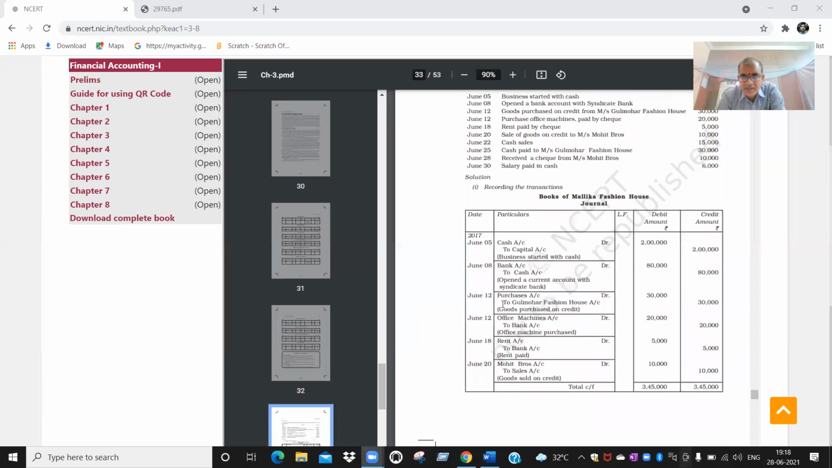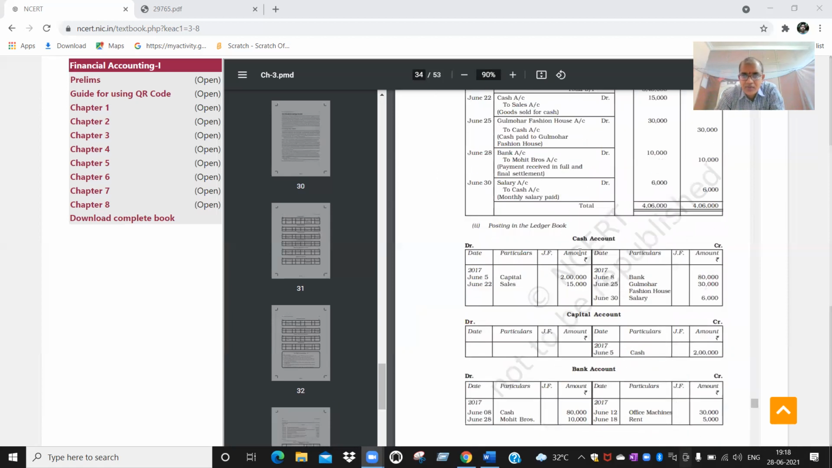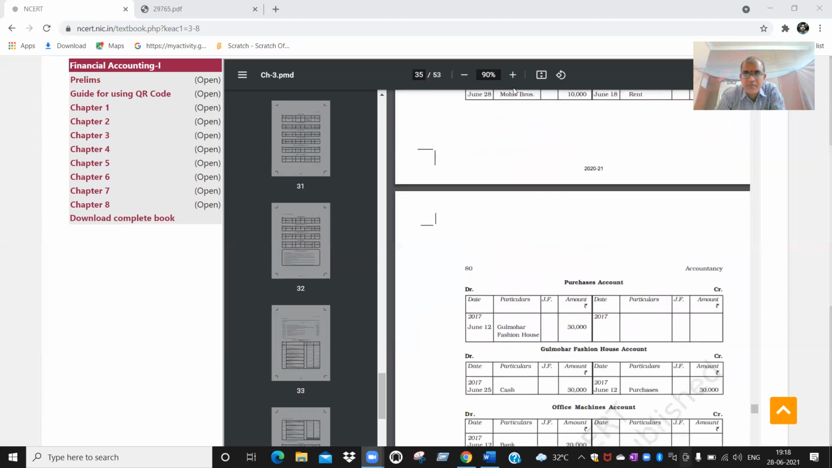Third one, purchases, Gulmohar Fashion House. 2 accounts we have to open freshly. Okay. So cash account is over, capital account is over, bank account is over. See, immediately purchase account is opened. If you see the journal entry, purchase account debit to Gulmohar Fashion House is there. The journal entry you verify once. Date you verify. Same June 12, to Gulmohar Fashion House, 30,000 is there. 30,000 you are going to write.